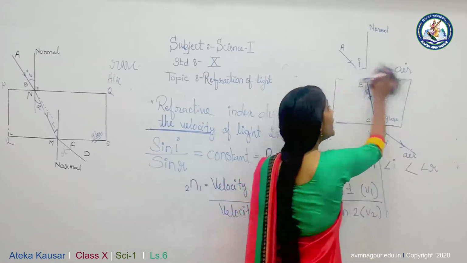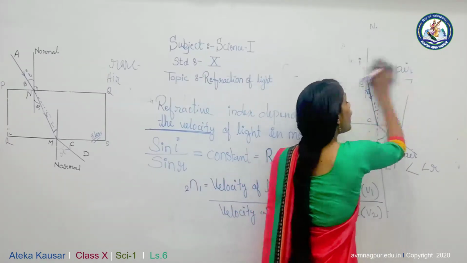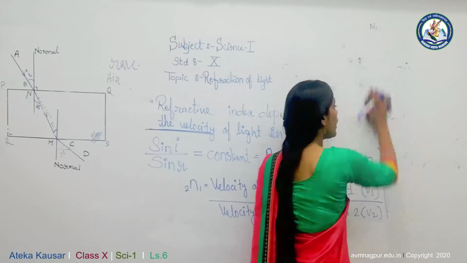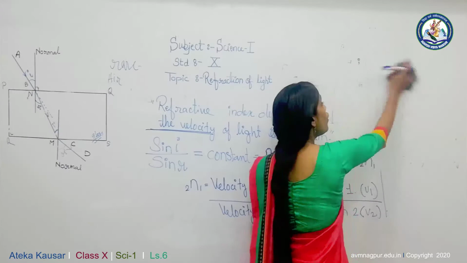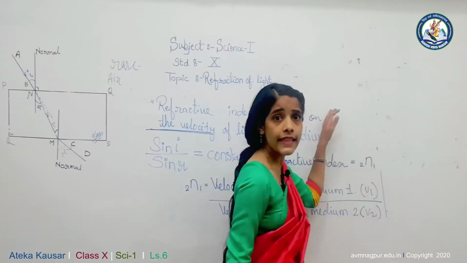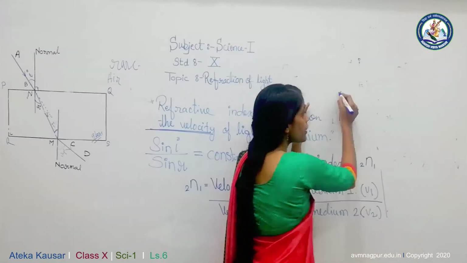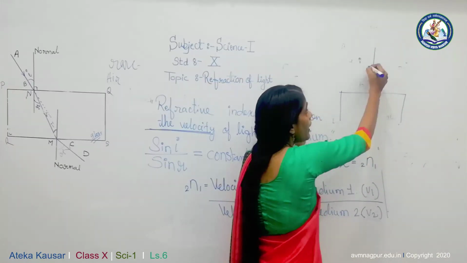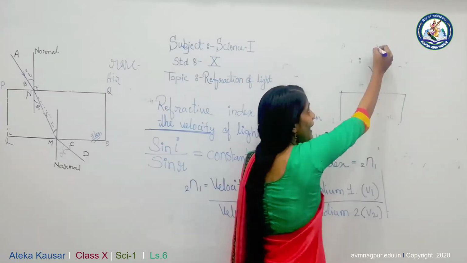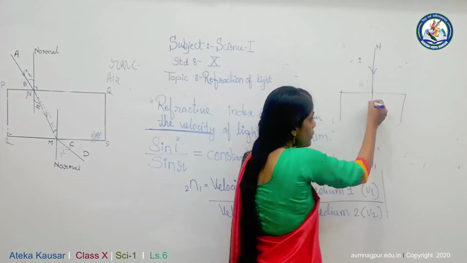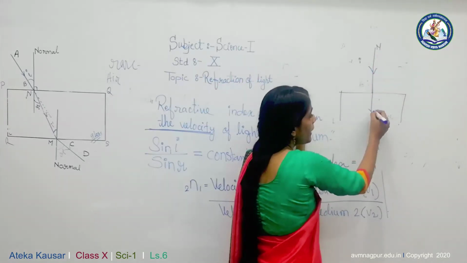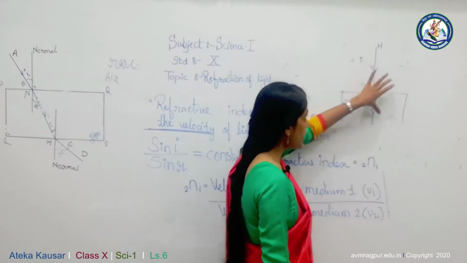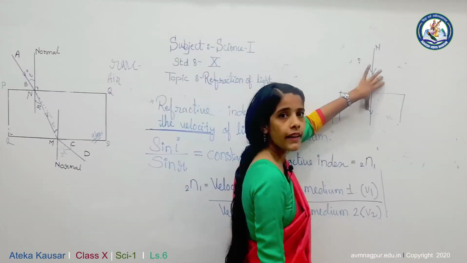Now what happens if the light travels along the normal? If the light travels along the normal, there is no difference between the angle of incidence and the angle of refraction. Suppose this is a glass slab, and light comes in the normal direction, then it goes into the other medium in the same direction, and there is no angle of incidence, which is 0.